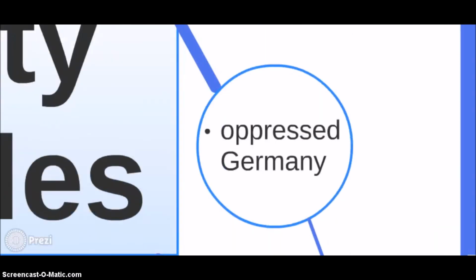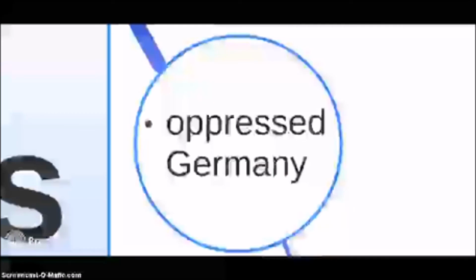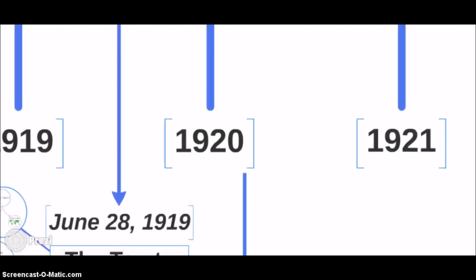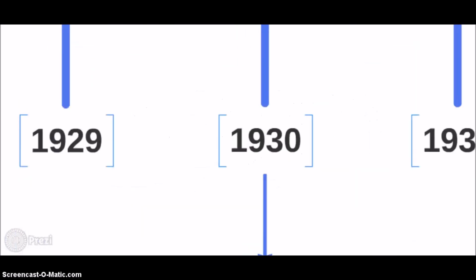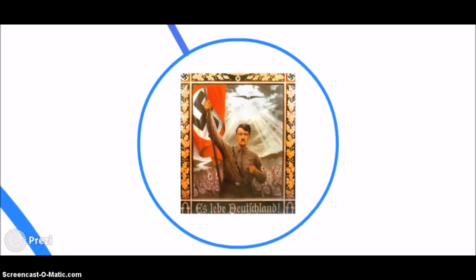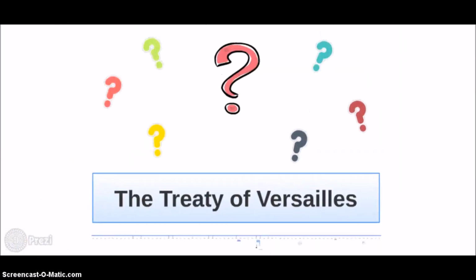Due to the Treaty of Versailles severely oppressing Germany, a vast majority of German citizens voted for Hitler and the Nazi Party in the 1920s to 1930s because of Hitler's influential promise of uplifting Germany to become a compelling and powerful nation once again. So, what are your thoughts on the Treaty of Versailles?